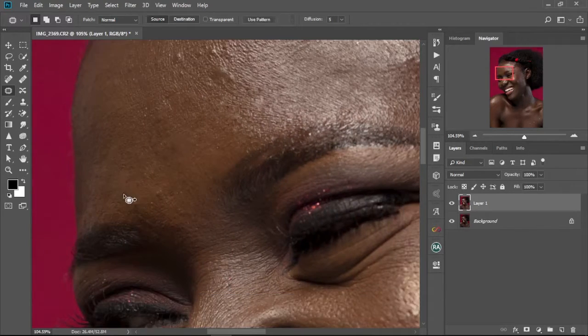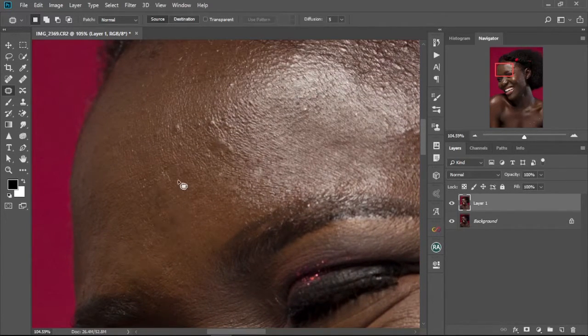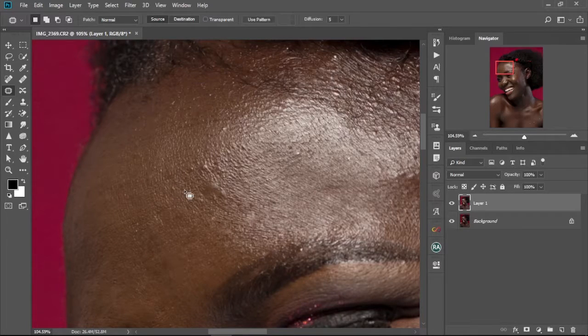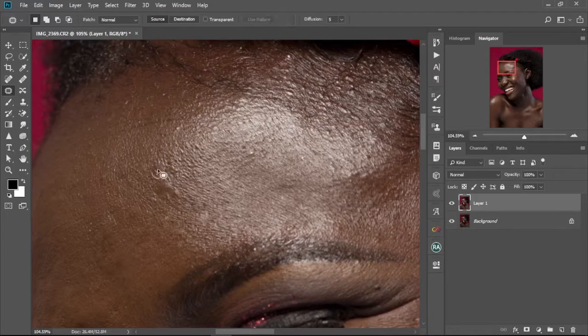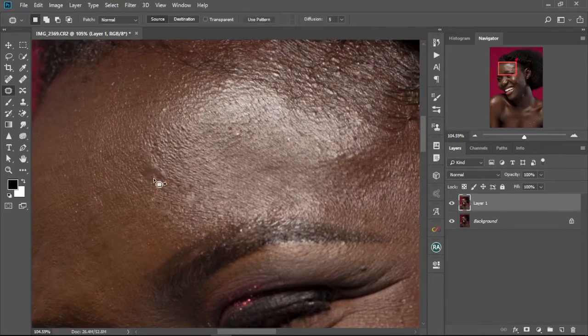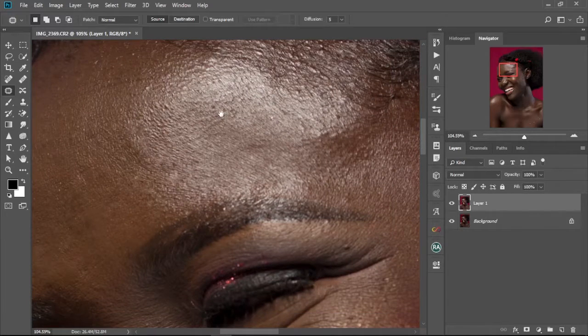Like that. I normally do this when I'm about to retouch. This is the first thing that I do before I start retouching my images, just to clean it up. You can do that as well, depending on the work that you're doing. If you want it very fast, you just do this and then deliver your work. But if you want to take it further, you do this, and then when you finish, you continue and retouch.